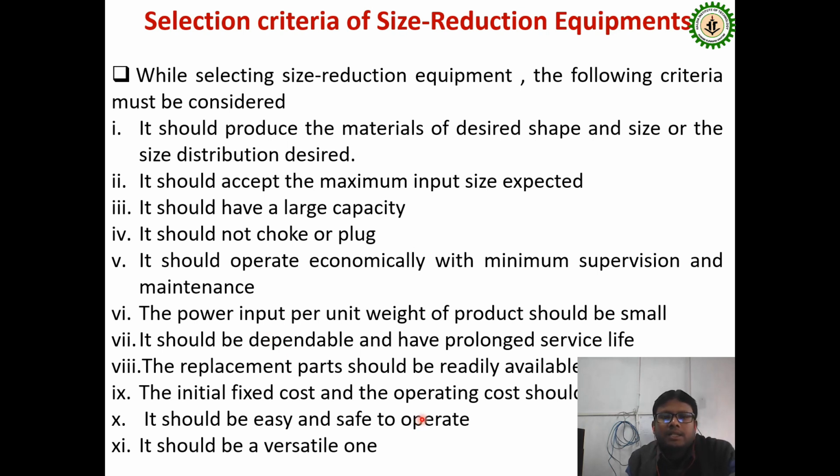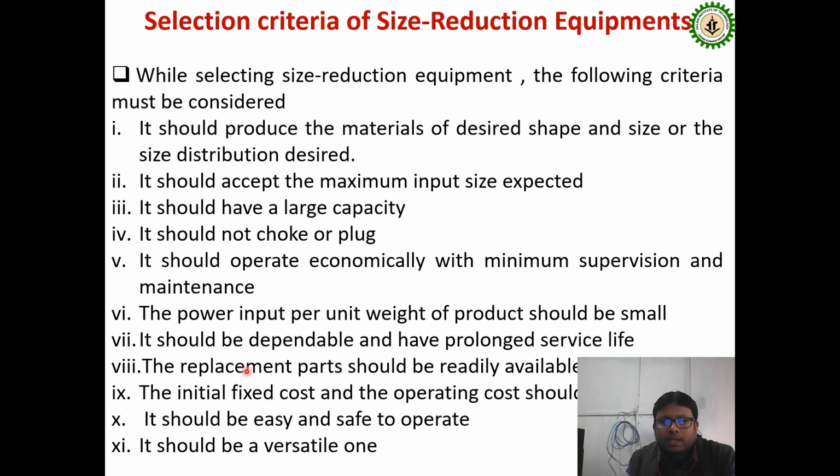The next criterion is the initial fixed cost as well as the operating cost. Initial fixed cost is generally the purchasing cost of the equipment along with some other costs involved, and the operating cost is the cost involved in day-to-day operation. It is the recurring cost of day-to-day operation.